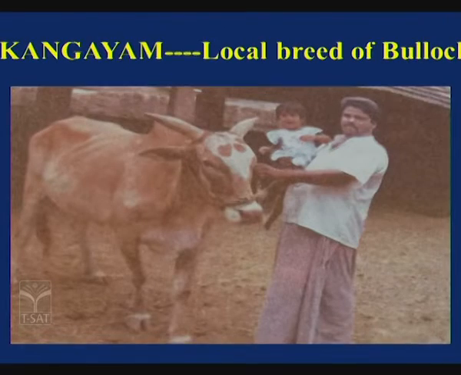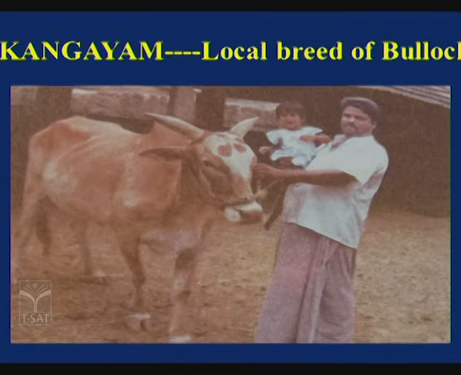Here Kangayam, it is the local breed of bullock which is used to fertilize nearly about 30 cows within a month, and 80% of fertility rate is there. But nowadays nobody is following these techniques, they are undergoing the process of hybridization.